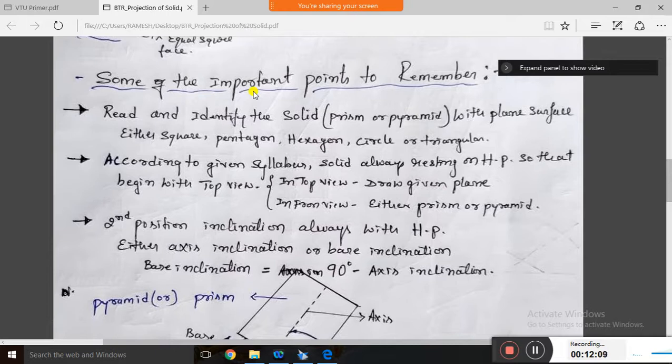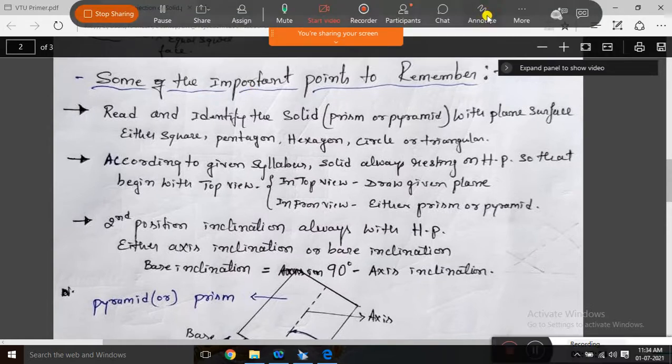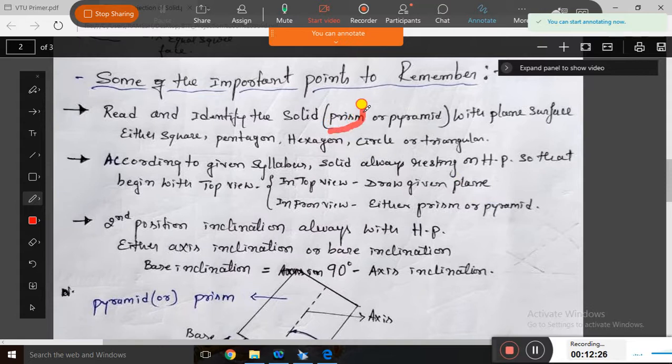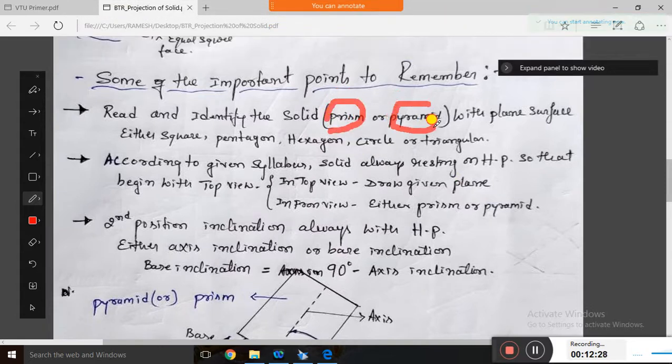Some of the important points to remember, just like projection of planes. So the first point is the same as for planes. You have to read and identify the solid, whether it is a prism or pyramid. First thing, you have to identify whether the problem is given on a prism or pyramid. You have to identify this very clearly.